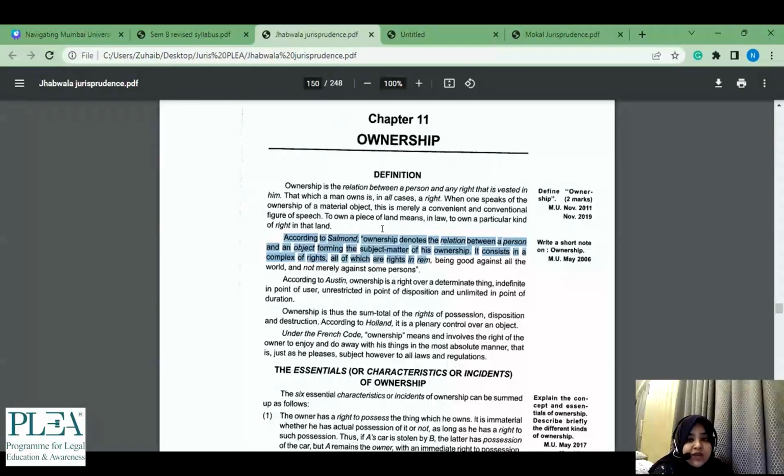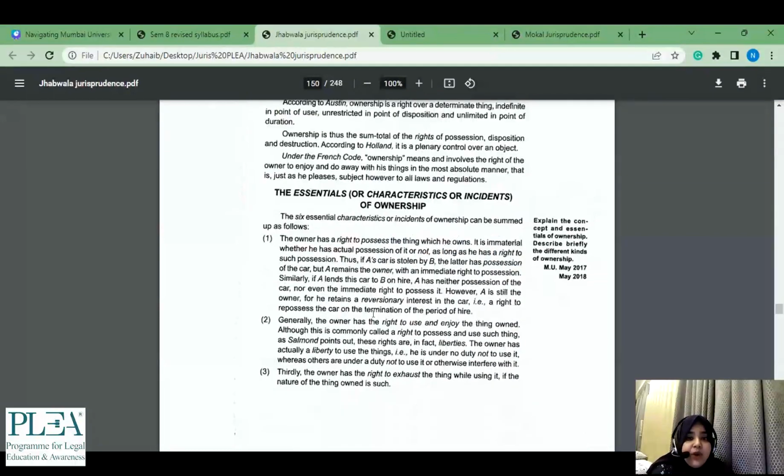When we start with 2 markers, because 2 markers have very little scope, how much can they ask? With custom, what did they ask? What is custom? So what happens is that it picks topics which are important in general. When we went through custom, we found so many questions which could have been asked in a 12 mark or a 5 marker. Similarly, the same thing is going to happen with ownership. When I came to a 2 marker, I found that concept and essentials of ownership were already asked in a 12 marker or 5 marker.